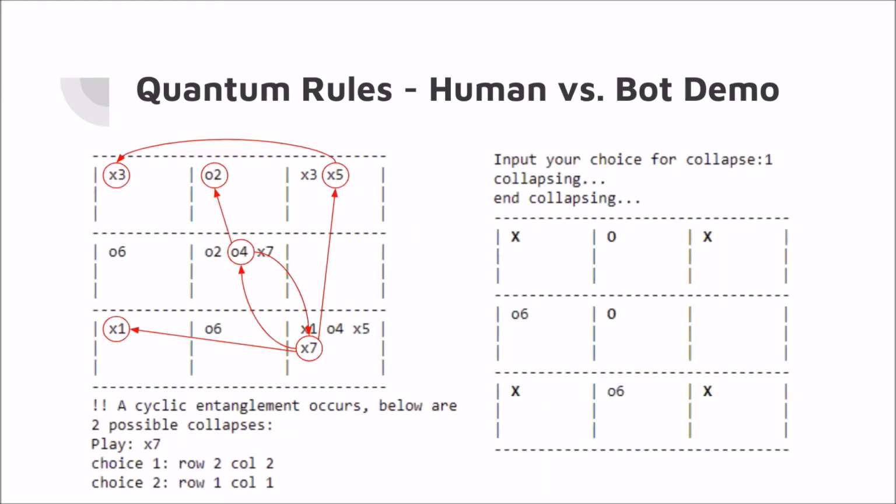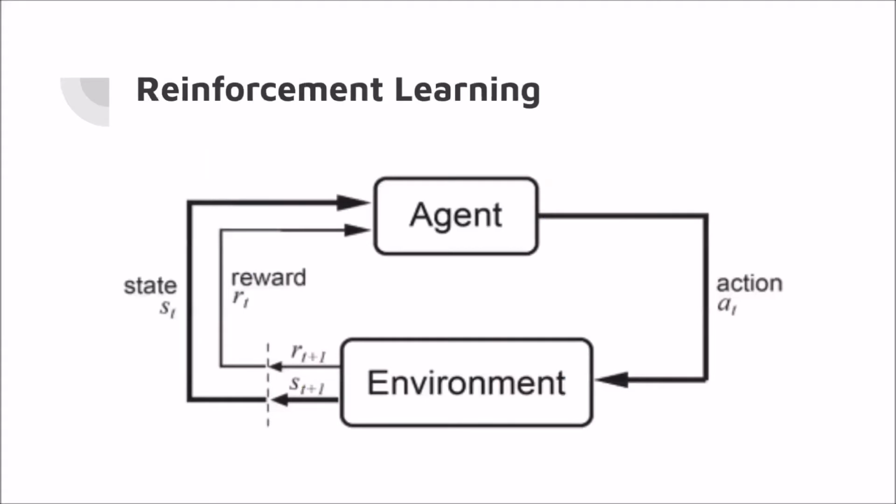The next important concept is cyclic entanglement, and here is an example of it. As you can see, for x7, if we choose x7 to be in the last square, it will cause a series of responsive reactions, and all of these marks will be collapsed into real marks, which are shown on the right board. So whenever a player gets 3 real marks in a line, he would be the winner of the game. Next, let's look at the approach.